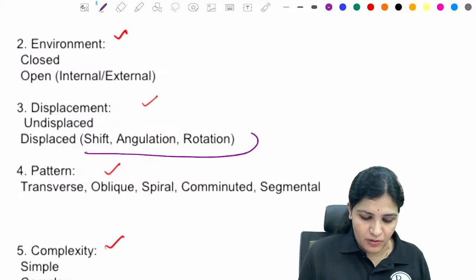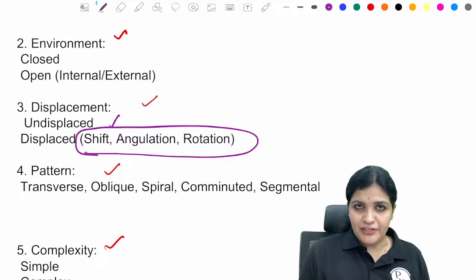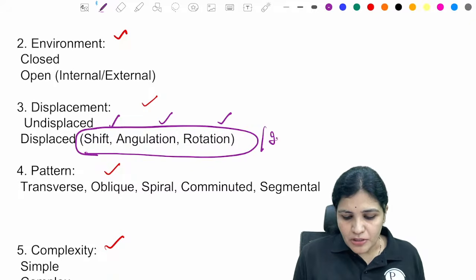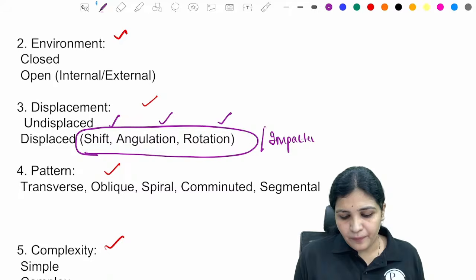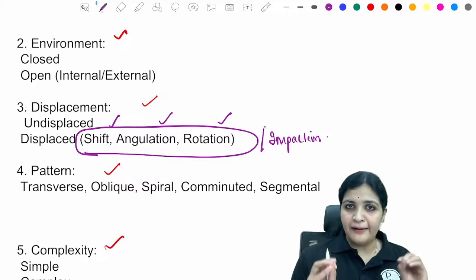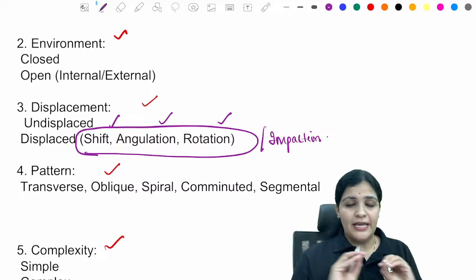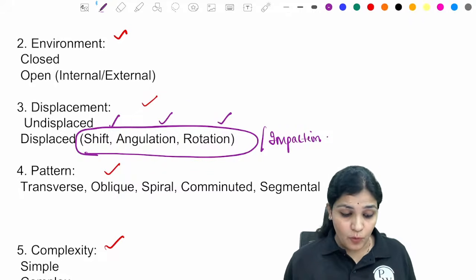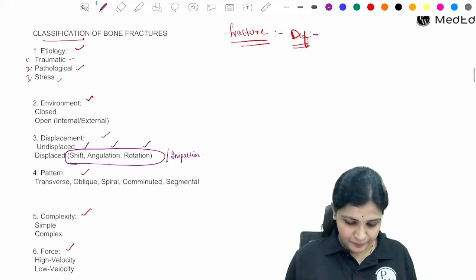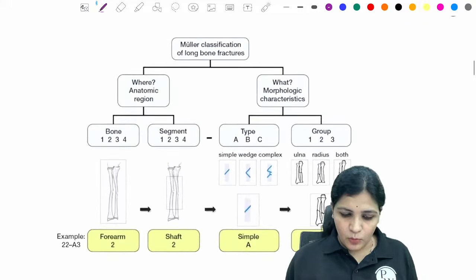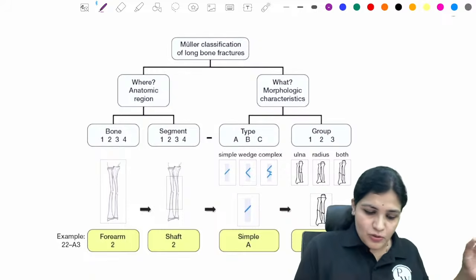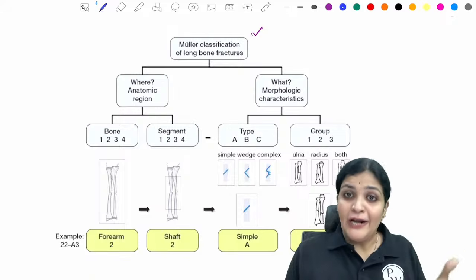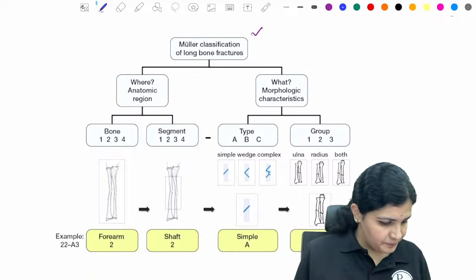So this displacement, what I'm talking about, there will be a shift, that is translation, angulation, rotation, right? And you can also add impaction. So still here, if you're clear and you have drawn good diagrams, they'll confidently give you 8 out of 10. But still, if you want to get 10 out of 10, this is for the people who want to score the highest marks. So this is the Muller's classification. This is a higher level, advanced level of classification.